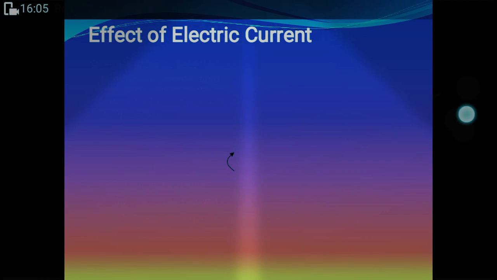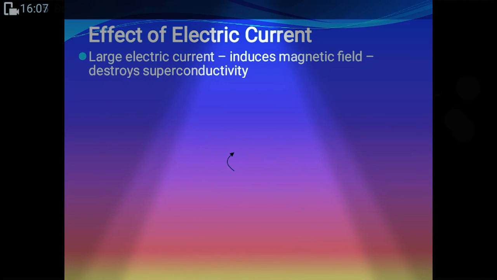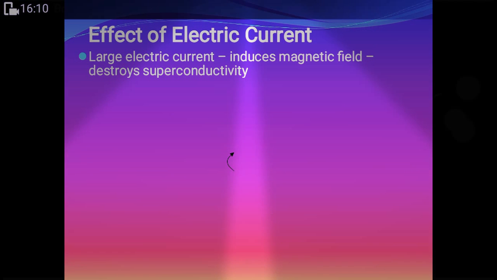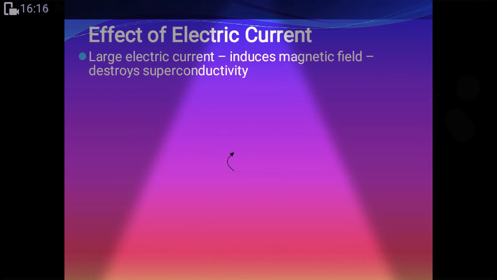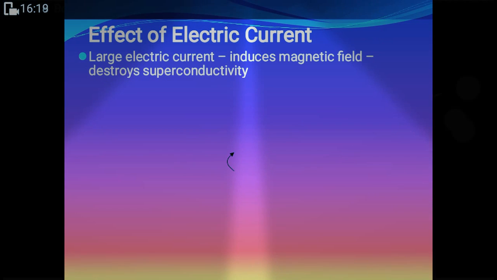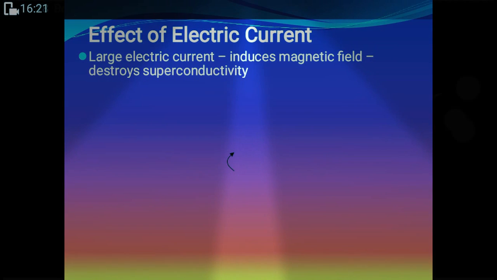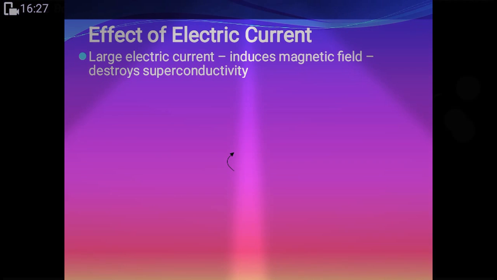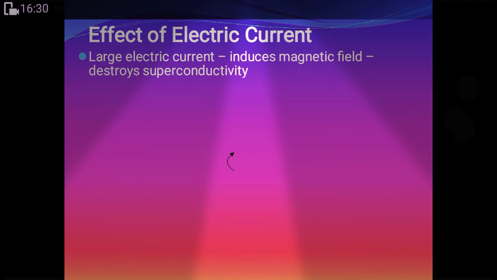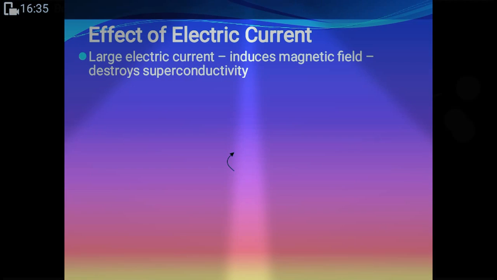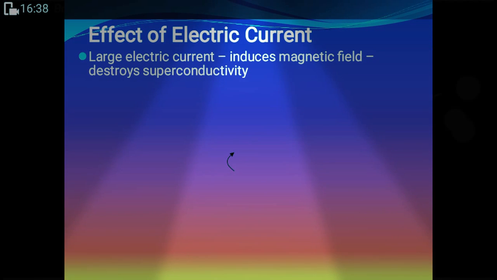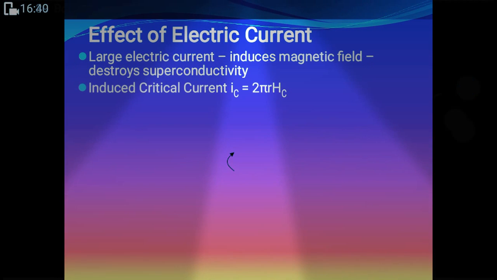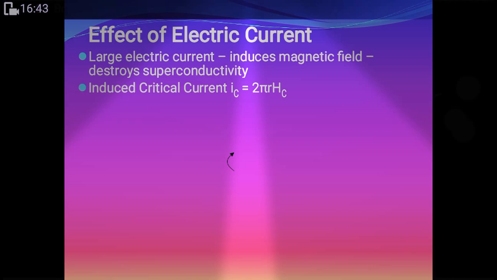Effect of electric current. Large electric current induces a magnetic field, which destroys superconductivity. It is a simple fact that the more electric current moves through a superconductor, the more it will generate a magnetic field, which destroys superconductivity, as we studied in school, that whenever electric current is passed through some material, it induces some magnetic field and some extra things also like flux.